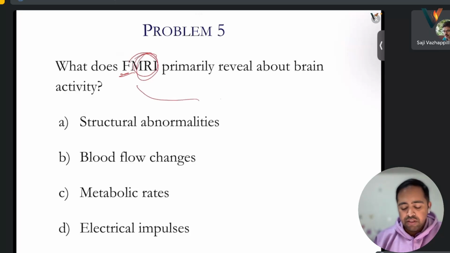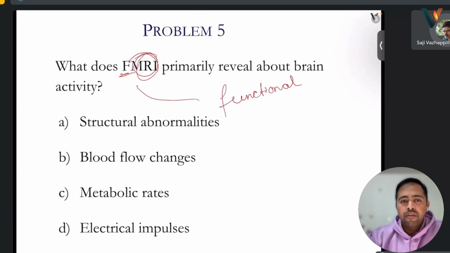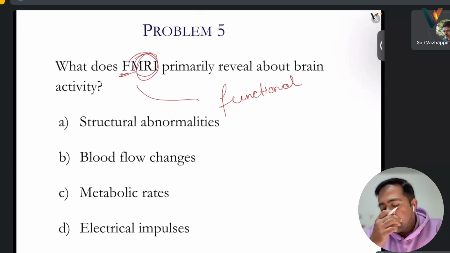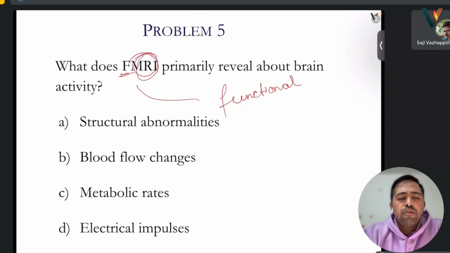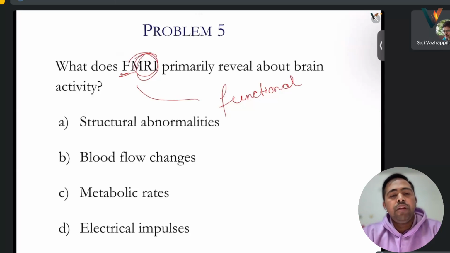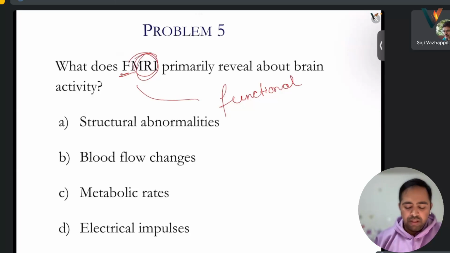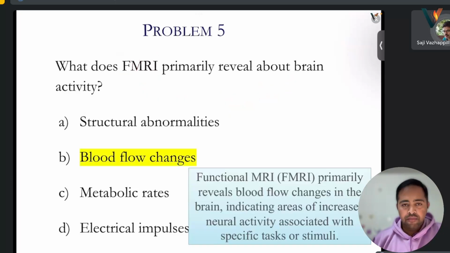F stands for functional. Oh. So more resolution may be there. It's not mostly about resolution. It is more about changing blood flow. As brain activity happens, the changes in the blood flow can be observed using fMRI.